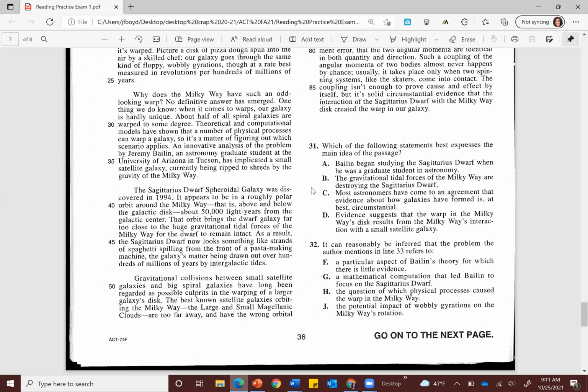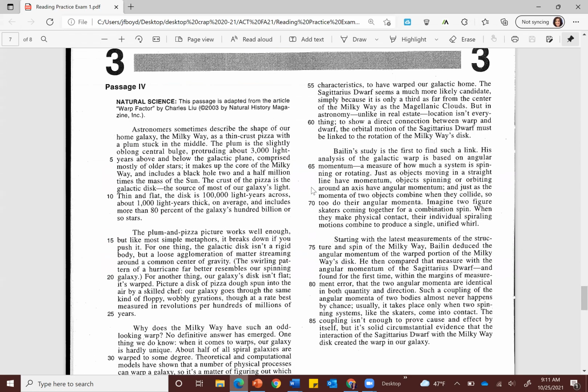Gravitational collisions between small satellite galaxies and big spiral galaxies have long been regarded as possible culprits in the warping of a larger galaxy's disk. The best known satellite galaxies orbiting the Milky Way, the Large and Small Magellanic Clouds, are too far away and have the wrong orbital characteristics to have warped our galactic home. The Sagittarius dwarf seems a much more likely candidate simply because it is only a third as far from the center of the Milky Way as the Magellanic Clouds.